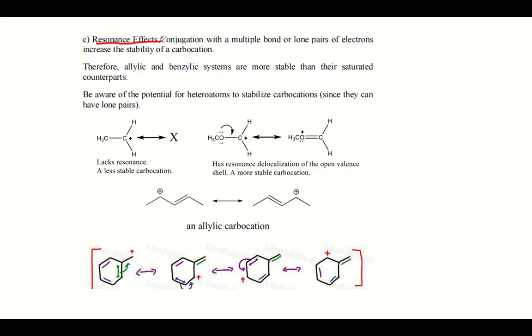So this results in the delocalization of charges. The more resonance structures, the more stable the carbocation. Let us take an example of this primary carbocation, in which there is no scope for resonance, so it does not have resonance stabilization.